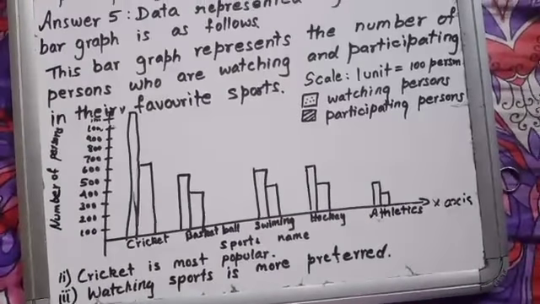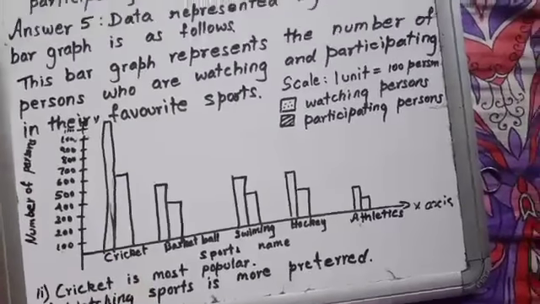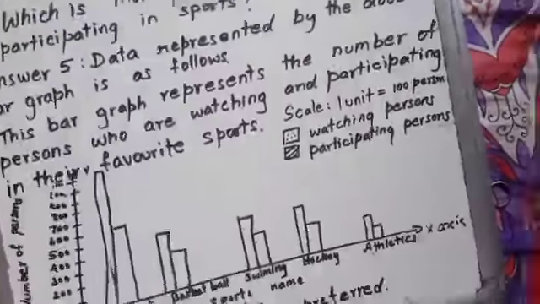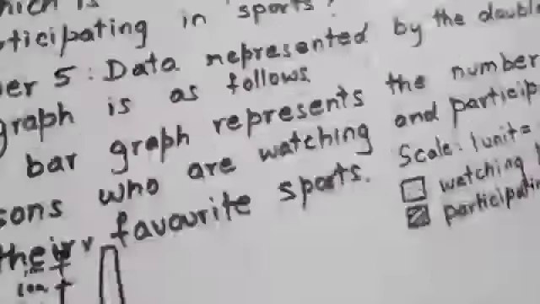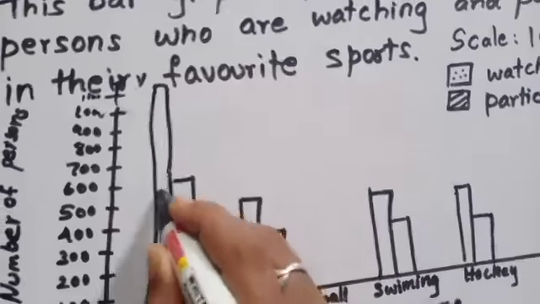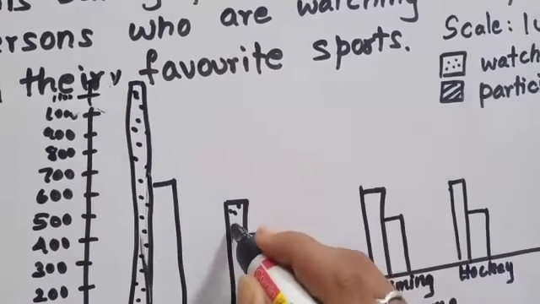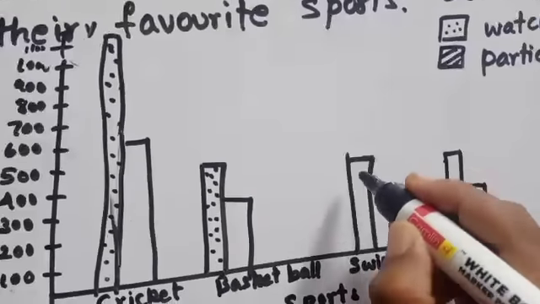But my dear students, now is the graph perfect? Never. The graph is not perfect. Why? Because we have to identify watching persons and participating persons. For watching persons, the first data, we have to put dots. For participating we have to use lines.